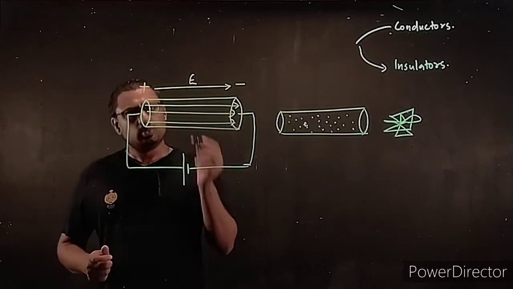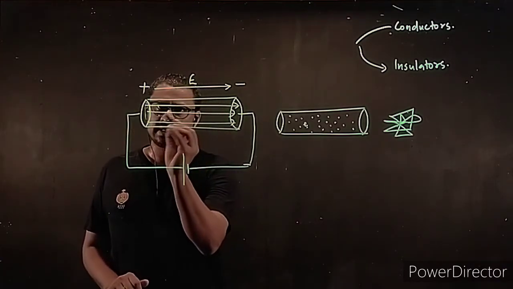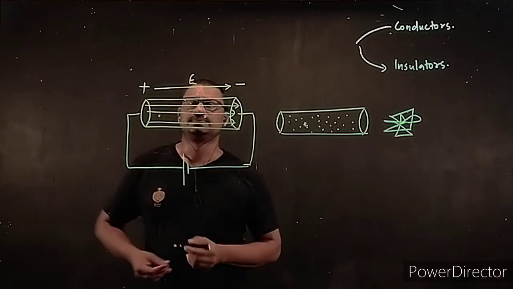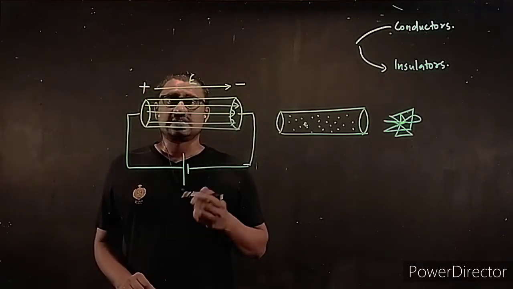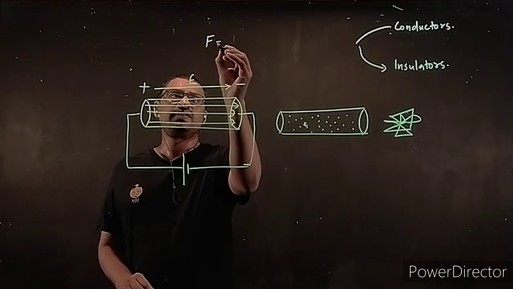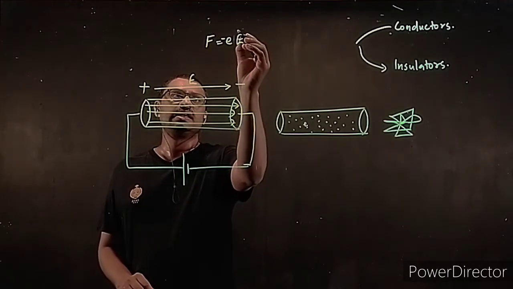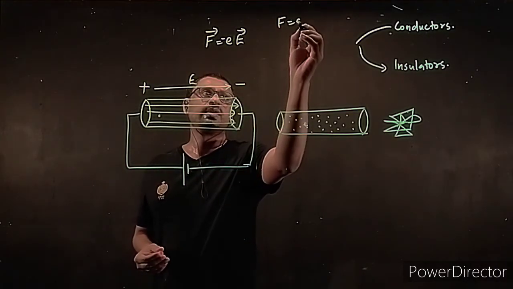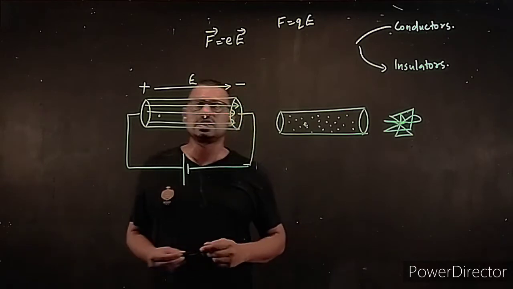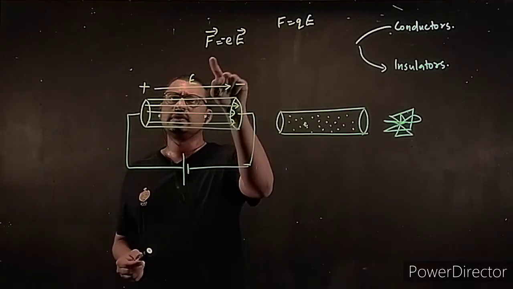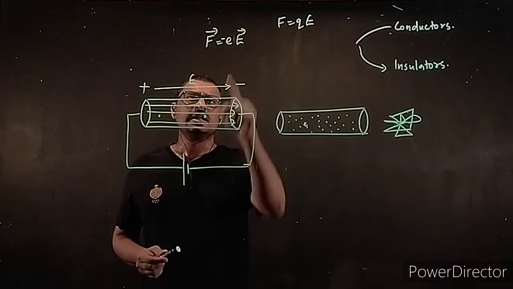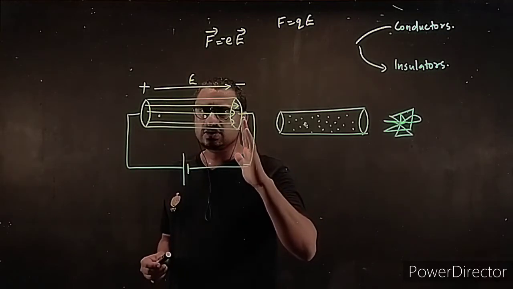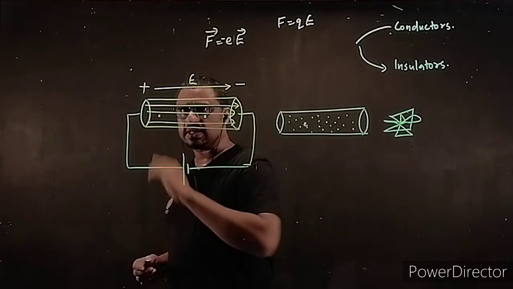Okay. Now imagine a single electron here, or somewhere here, whatever it be. An electron, which is a charged particle, will experience a force F equal to minus eE, right? You remember the equation F equals qE, the force experienced by a charged particle in an electric field. This electron will experience a force minus eE. What it means is the force will be opposite to the direction of the electric field. So this electron will have a natural tendency to move in the direction opposite to that.